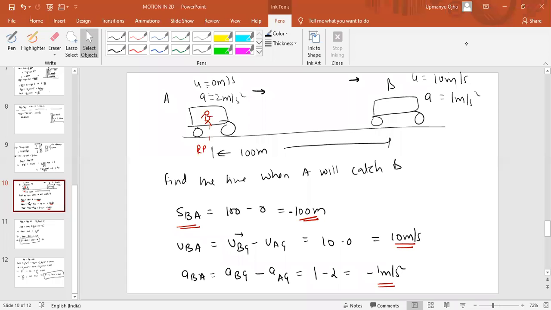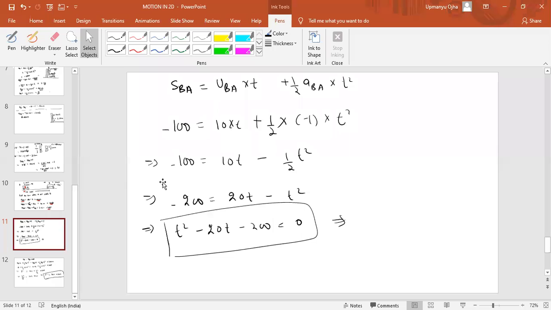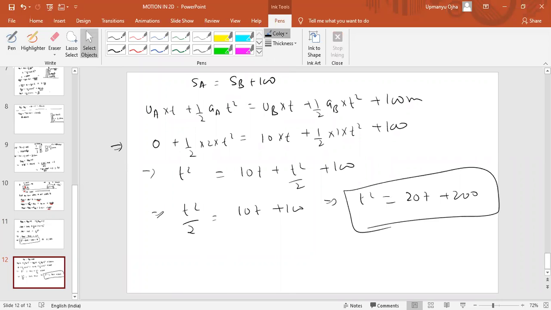Okay, fine. So now this is the equation: t square minus 20t minus 200. Now you can get the answer for this problem. 27 seconds. Okay, 28 seconds. So time will come as 28 seconds. So we have done it in both the methods, the conventional method and the relative velocity method. This is the conventional method. This is the relative velocity method.